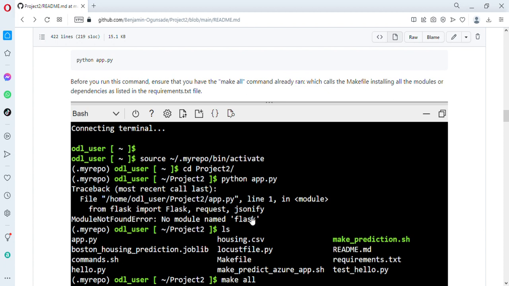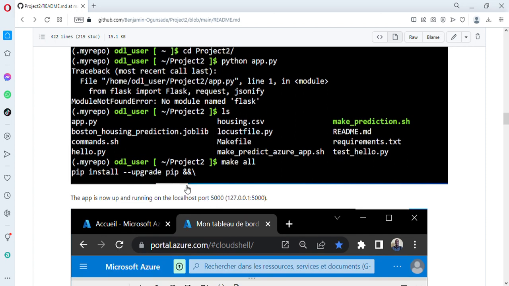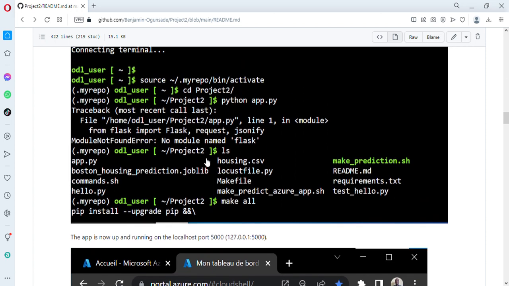It runs and it gives me an error: there's no module named Flask. So I listed out the elements to see what's contained in the folder, and I saw the app.py. To correct this, I ensured my make all was run, because it was a new repo, a new session.